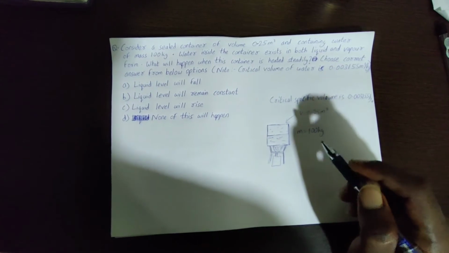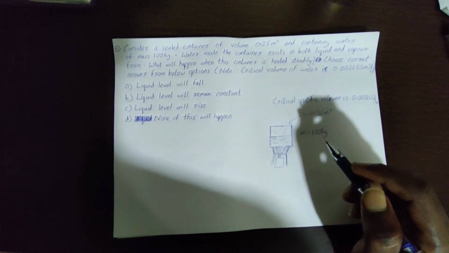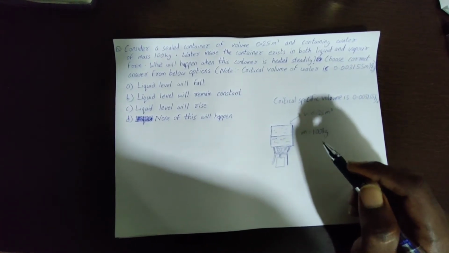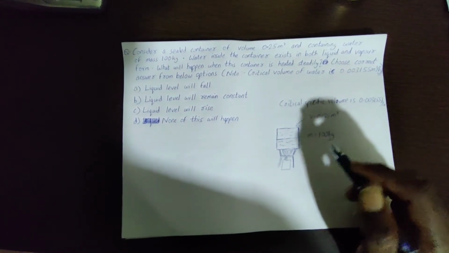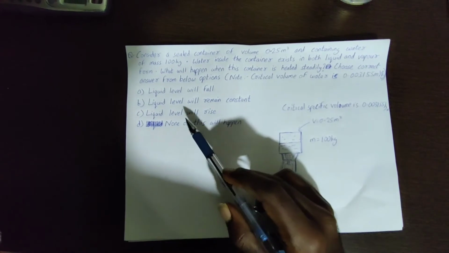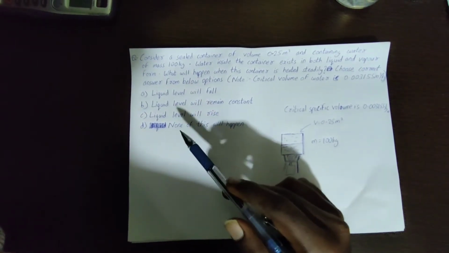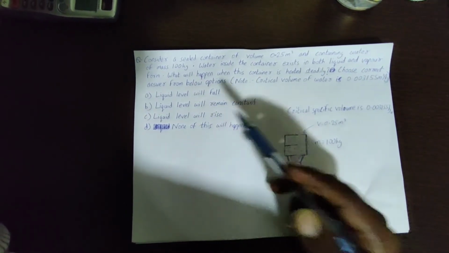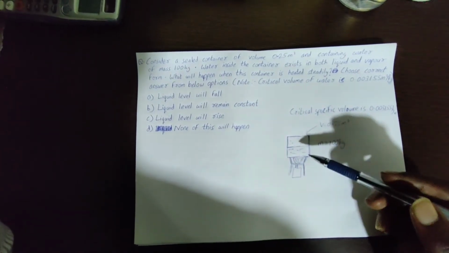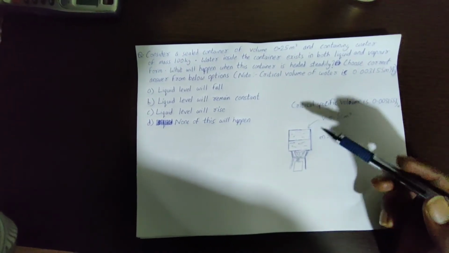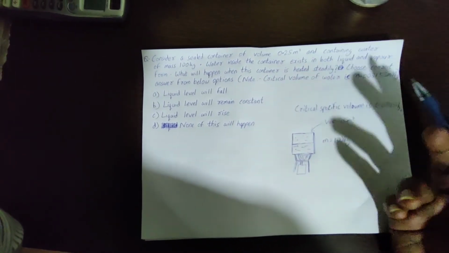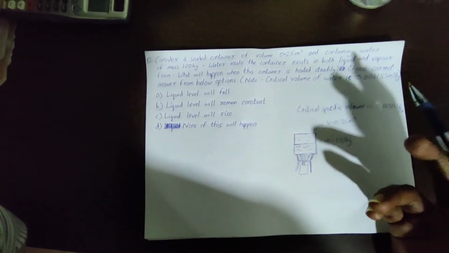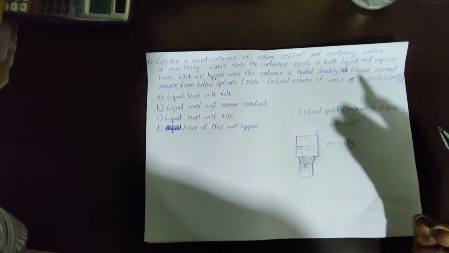Now if you just try to solve this problem, I am sure that 90% of you will say that the liquid level will fall, because you think that since we are giving heat, the temperature is going to increase. Eventually when temperature increases, the water will evaporate and there will be more vapor, and the liquid level will automatically fall.